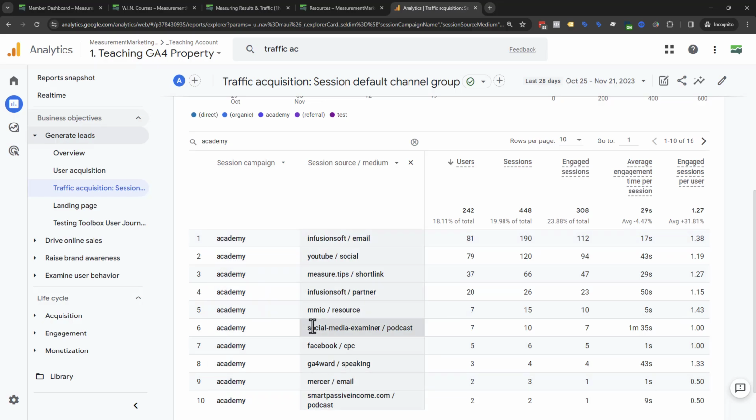This is why this is so important. This is specifically, this little thing that says MMIO and resource. You know what this is? These are all the PDF ebooks and everything else that we created in the toolbox that people are clicking on the links in those resources, and they're coming into the Academy page, and it drove traffic to the Academy page for the purposes of the journey. Here's the Social Media Examiner podcast that I was on. So here's Facebook traffic from CPC. Here's speaking traffic when I was at GA Forward.